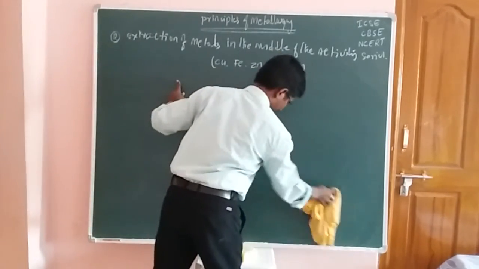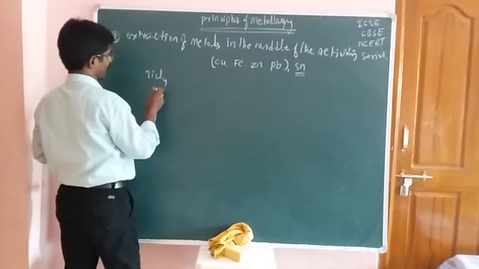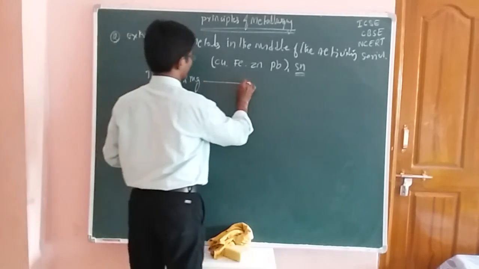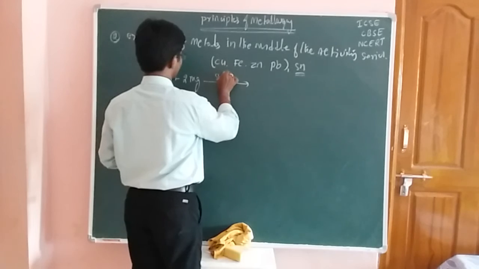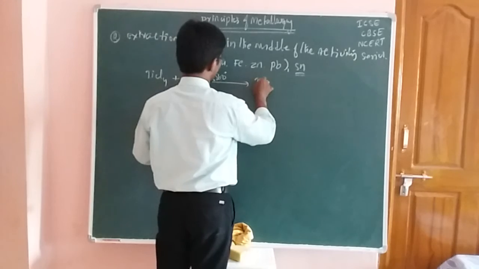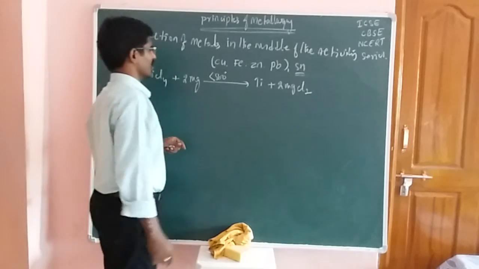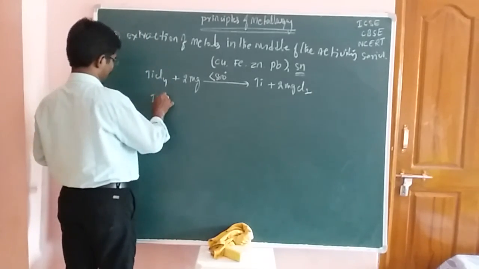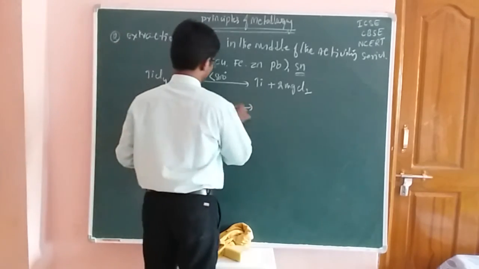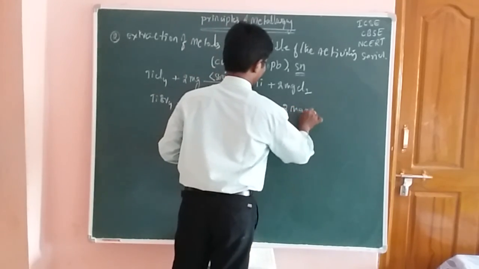Next, students, I will show those examples here. First of all, take titanium tetrachloride. Here titanium tetrachloride reacts with 2 moles of magnesium. Okay, students. Now the reaction is carried out at above 800 degrees centigrade. So here we get titanium metal and 2 moles of magnesium chloride. Next, titanium tetrabromide reacts with 2 moles of magnesium, under the same conditions, giving titanium and 2 moles of MgBr2.